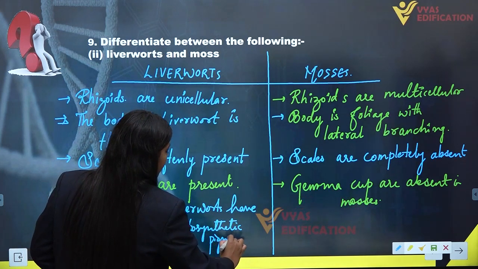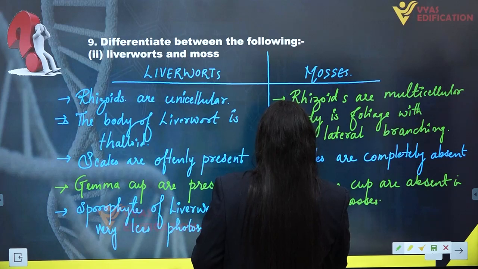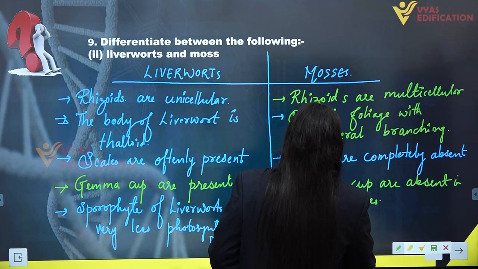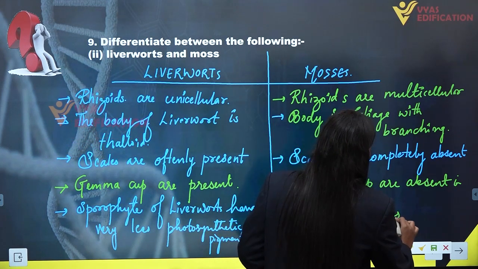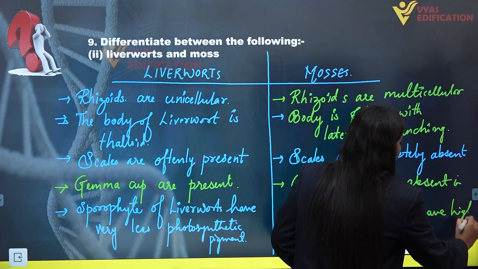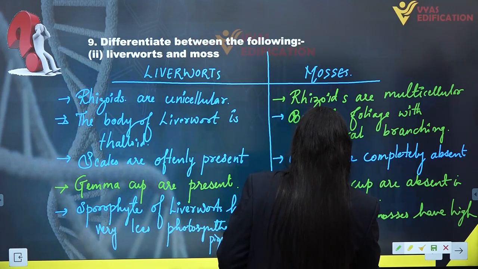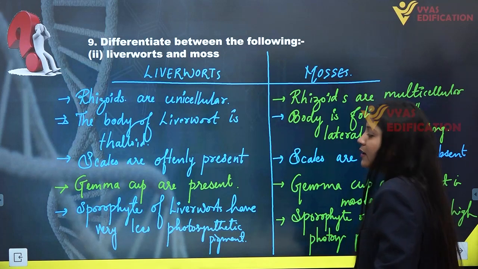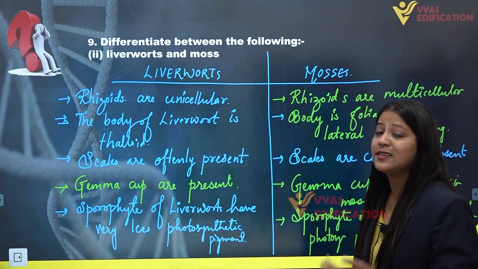All right. Next, if we talk about mosses, the sporophyte of mosses has high photosynthetic pigment, or large amounts of photosynthetic pigments. Alright, so this is the complete answer of question number 9, second part.